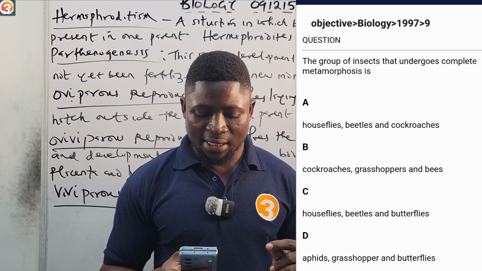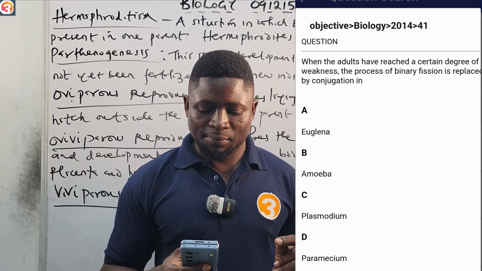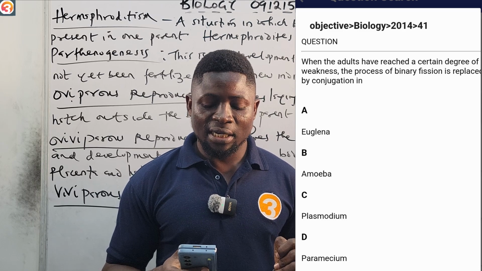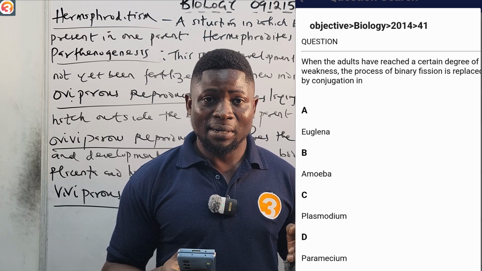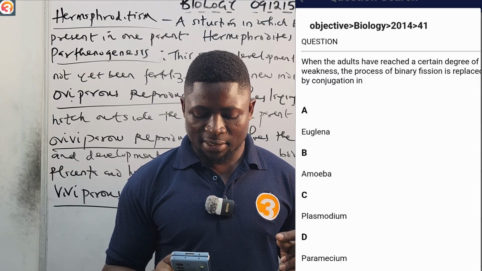2014 number 41 says, when the adults have reached a certain degree of weakness, the process of binary fission is replaced by conjugation in A, euglena, B, amoeba, C, plasmodium, D, paramecium. Tell me the correct answer in the comment section.